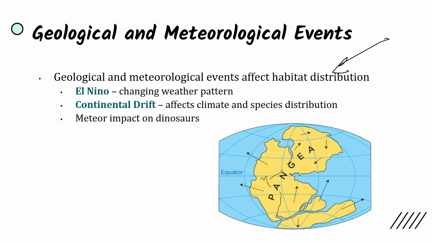We also see the meteor impact on dinosaurs, for instance. That was a meteorological event where, when the meteor hit Earth, dinosaurs started to go extinct because of the disruption of that meteor. So there are natural disruptions to ecosystems, but at the same time, there are a lot happening very rapidly now that is especially due to human activity, including habitat loss, including global warming.